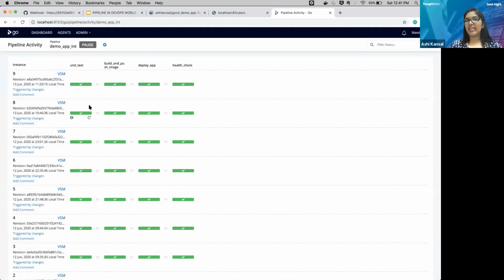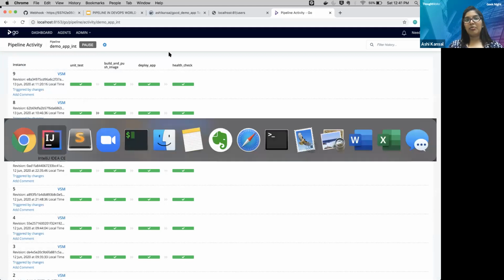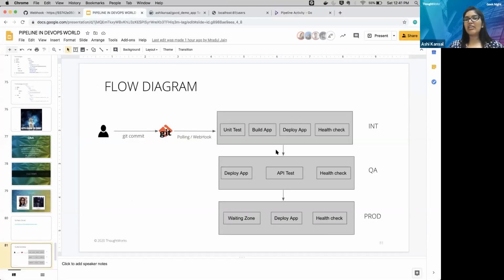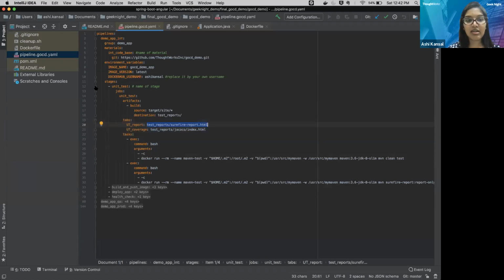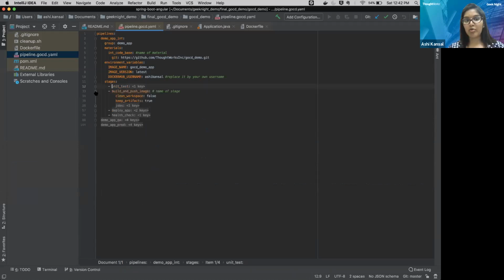So this is my first stage. Now let's go to the diagram again, flow diagram again. So my unit tests have been passed. Now my second is to build my application. And when I'm saying build my application, it means packaging. So now let's check what is happening inside that. Let me minimize this. Let me open this one.